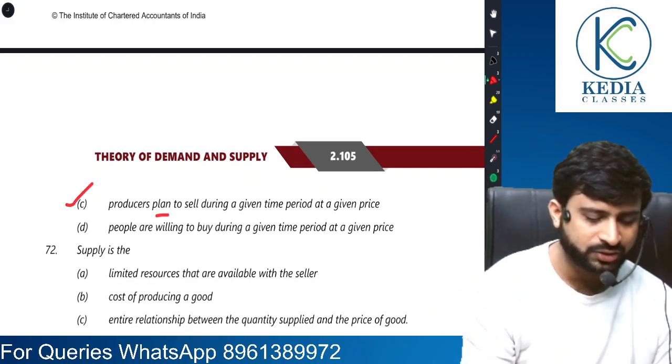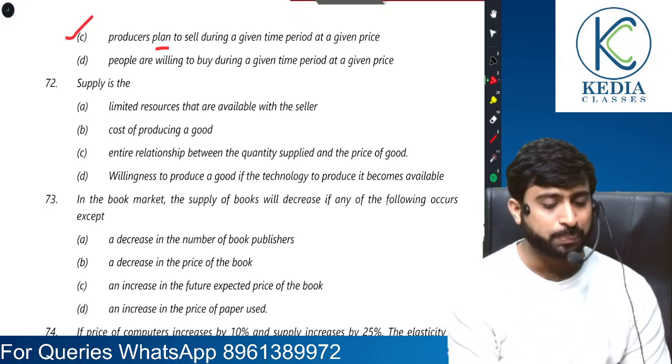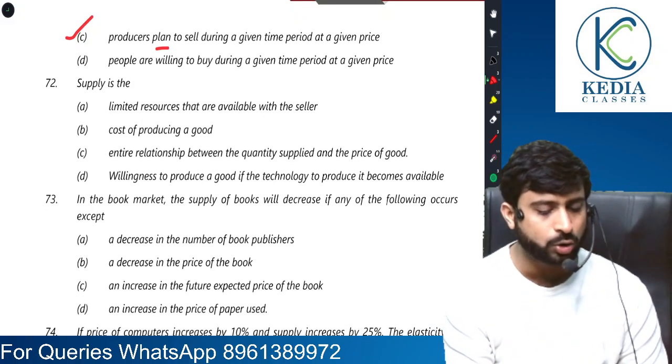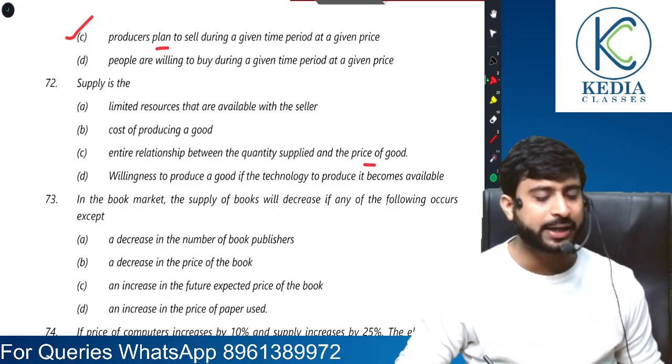So see, supply is the limited resources that are available with the seller. Supply is the cost of producing a good. Supply is the entire relationship between quantity supplied and price of good.